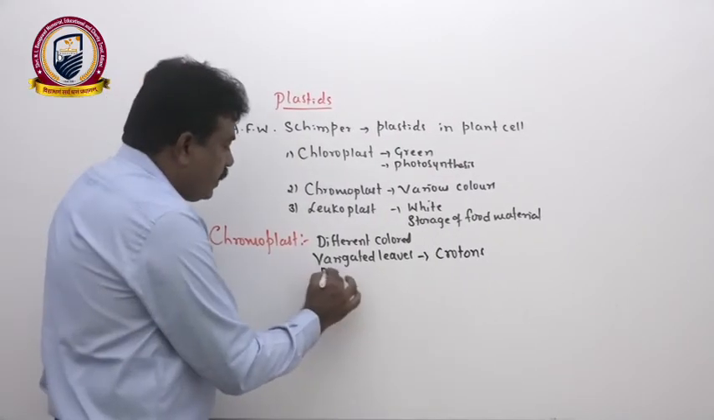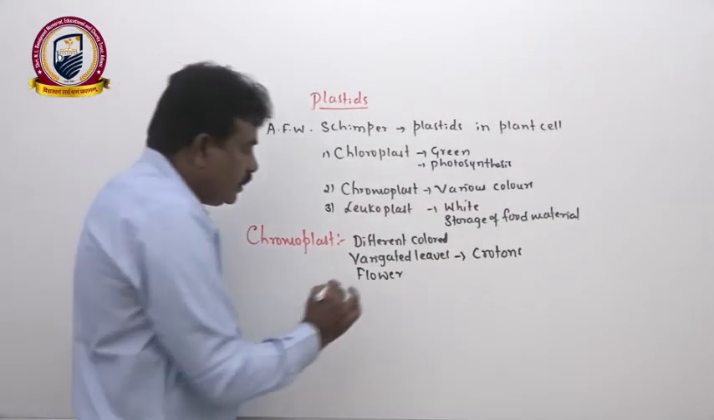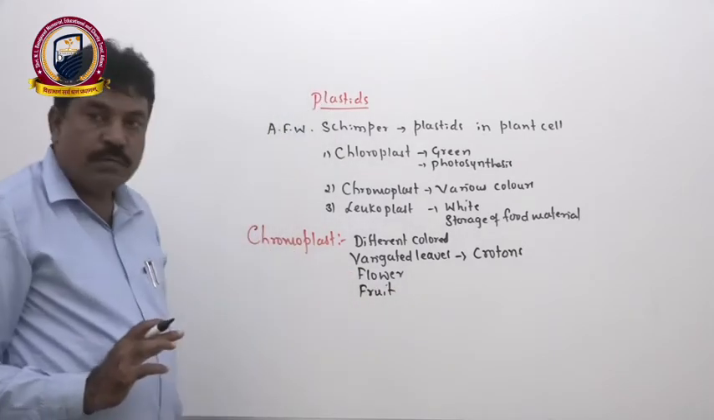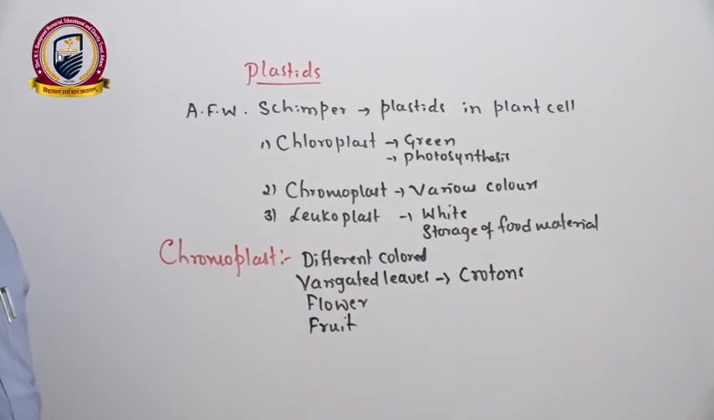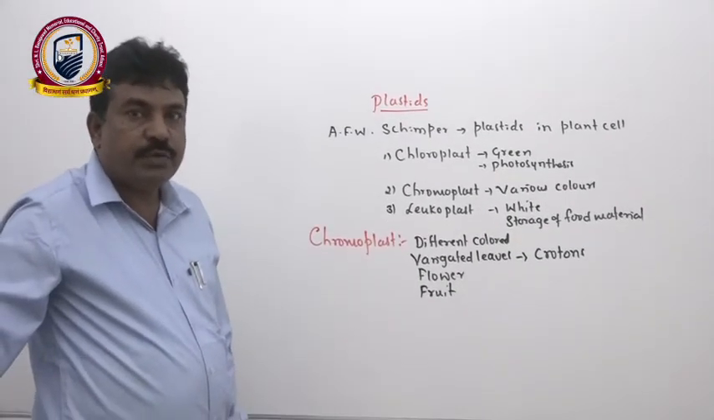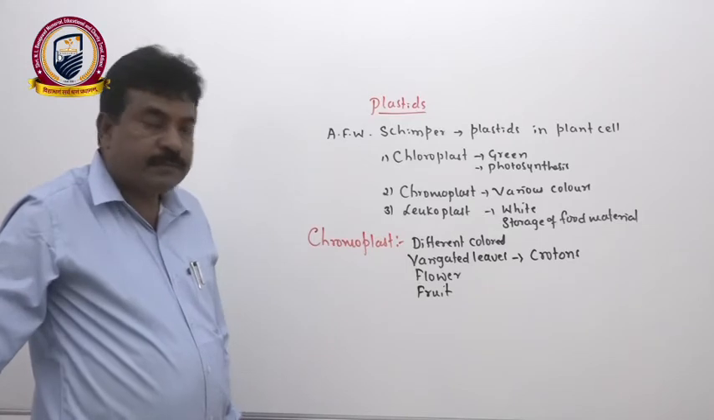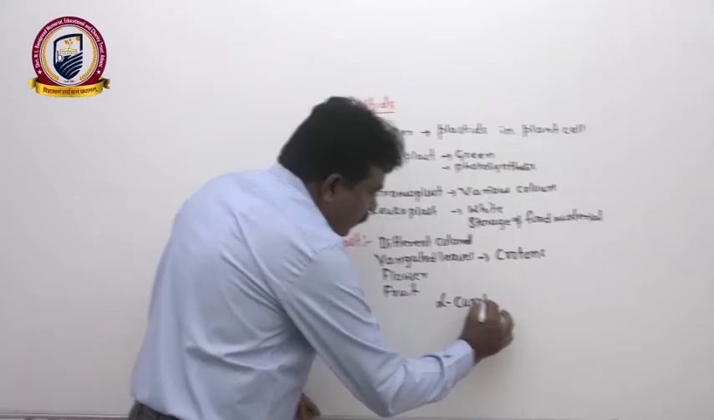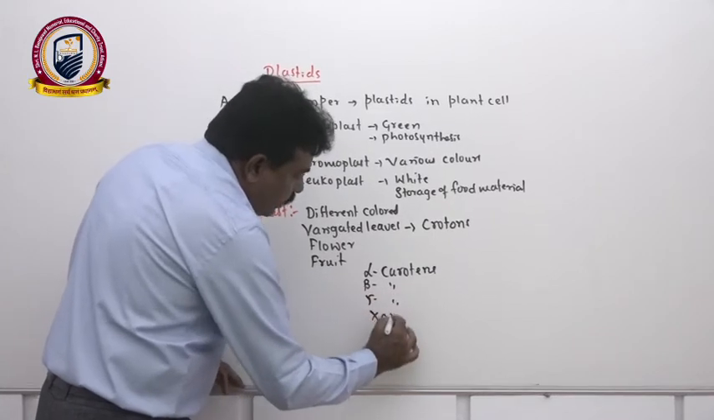In addition to that, different parts of the flower have chromoplast. At the same time, even the fruit wall after ripening forms different colors due to the presence of chromoplast. In addition to that, some specialized underground stem modifications and root modifications, like carrot, beetroot, turnip, have different colors due to the presence of chromoplast. And this chromoplast mainly has alpha carotene, beta carotene, gamma carotene, and xanthophyll molecules.